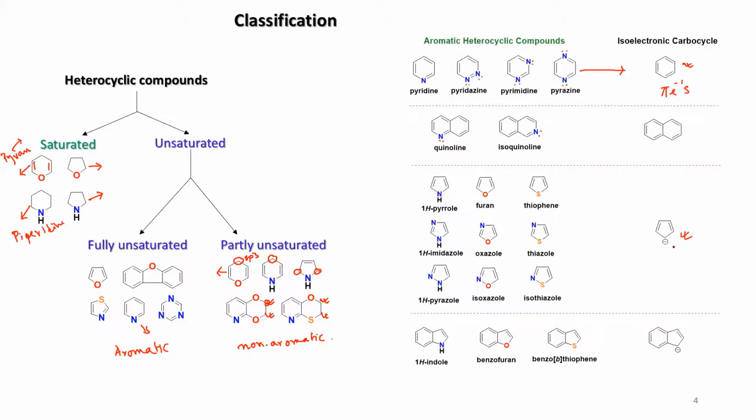One negative charge means you have 2 electrons, and those 2 electrons are involved in the aromaticity. So here the total is 6 pi electrons. Now all of these 5-membered rings belong to the category isoelectronic to the cyclopentadienyl carbanion.